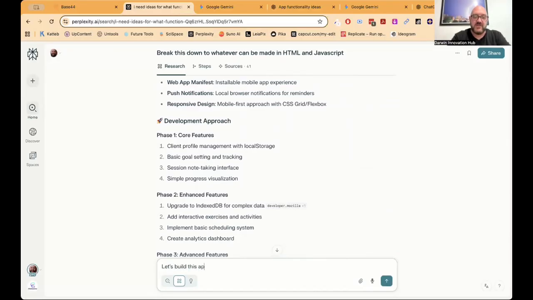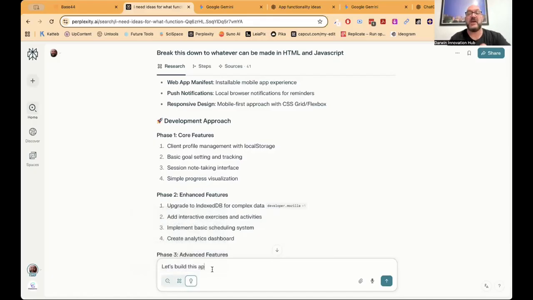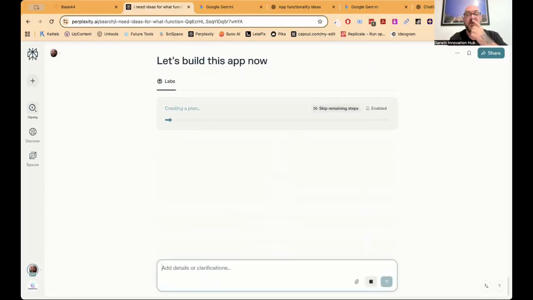And I'm going to change it over. In Perplexity, down the bottom here, you've got labs. So you've got the regular search, you've got the research, pro research, and then here the labs. So I'm going to choose labs because that's where we create code and where we create these interactive things. So I'm going to say, let's build this app now. And it's going to open up.